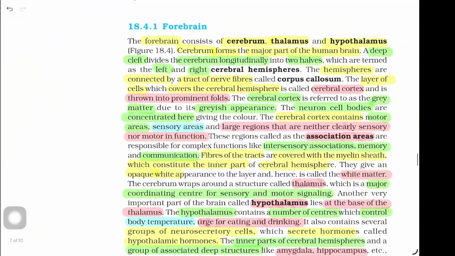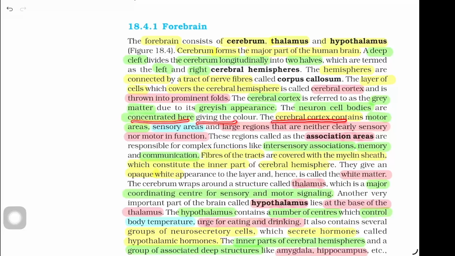Forebrain. The forebrain consists of cerebrum, thalamus, hypothalamus, shown in figure 18.4. Cerebrum forms the major part of human brain. A deep cleft divides the cerebrum longitudinally into two halves, which are termed as the left and right cerebral hemisphere. The hemispheres are connected by a tract of nerve fibers called corpus callosum. The layer of cells which cover the cerebral hemisphere is called cerebral cortex and is thrown into prominent folds. The cerebral cortex is referred to as gray matter due to its grayish appearance.